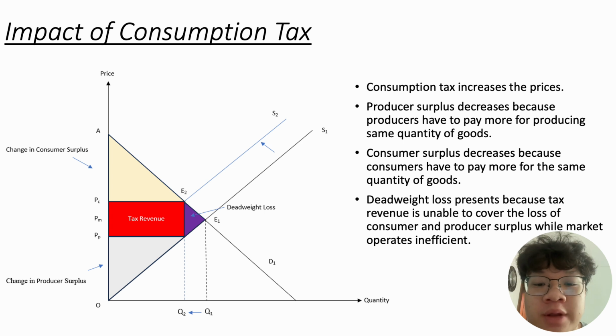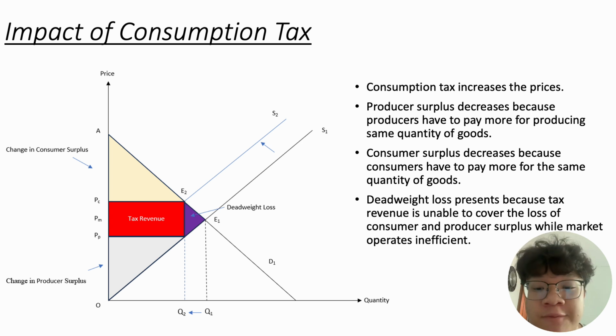From the view of producers, the production cost will increase while the supply curve will shift to the left, from S1 to S2, due to the implementation of the consumption tax. Therefore, the producer surplus will decrease because the price received has decreased as producers have to pay more for producing the same quantity of goods. The area of producer surplus has become a triangle with green color.